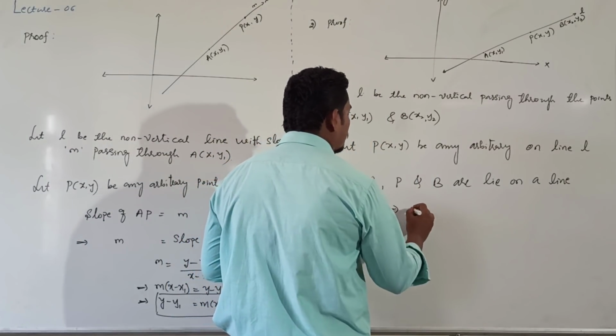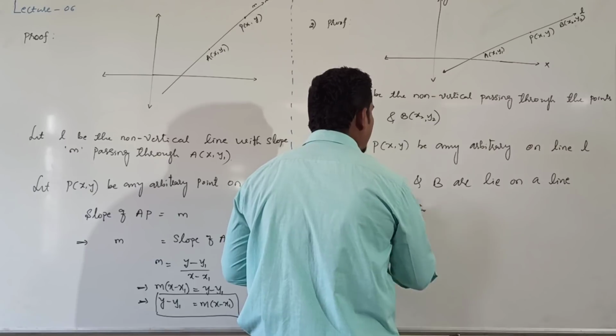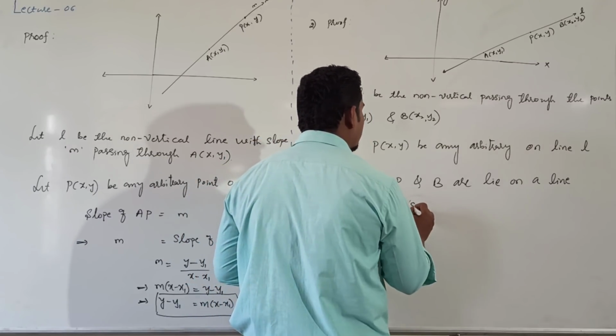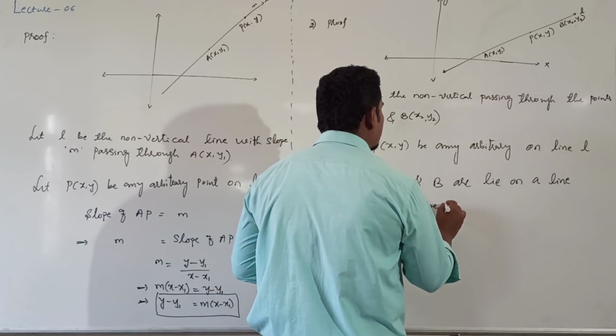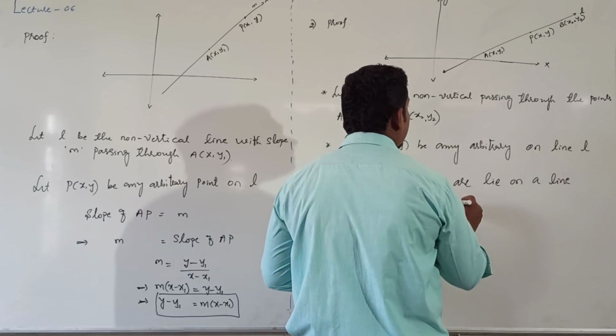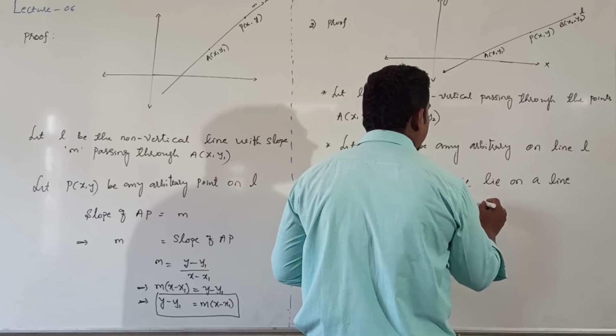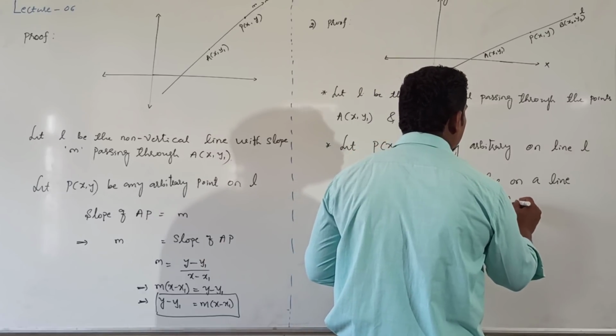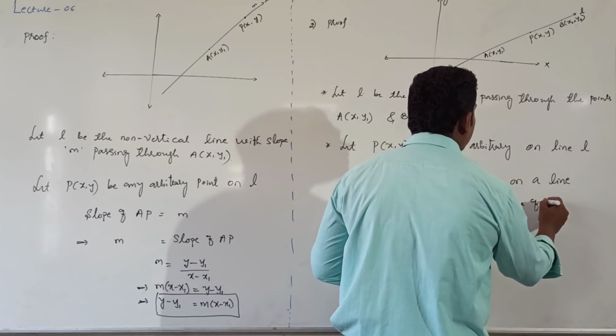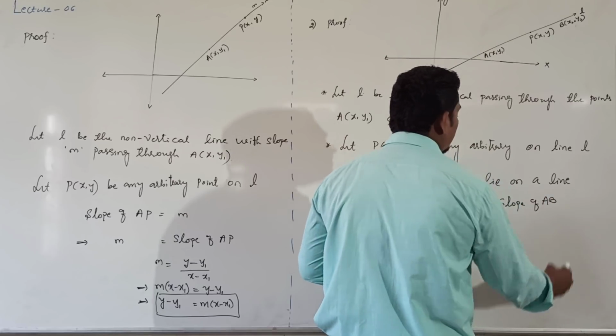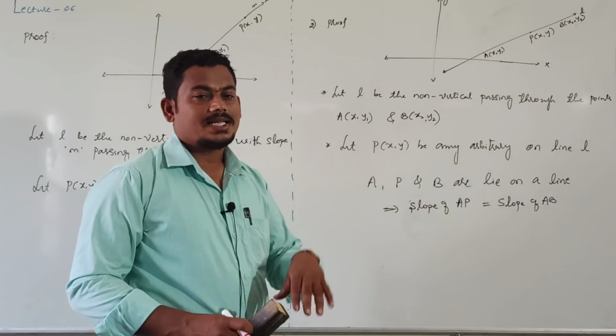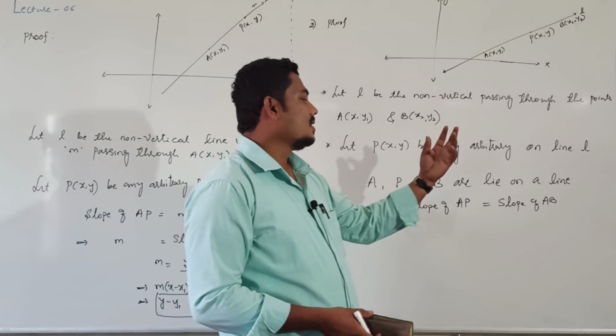Implies, in this case for our convenience, slope of AP is equal to slope of AB. Not only this, other conditions are also possible.